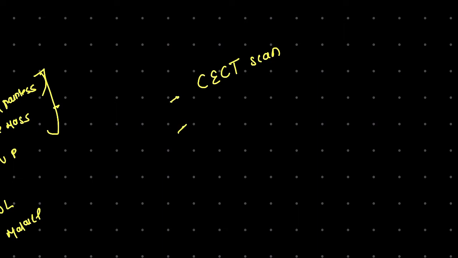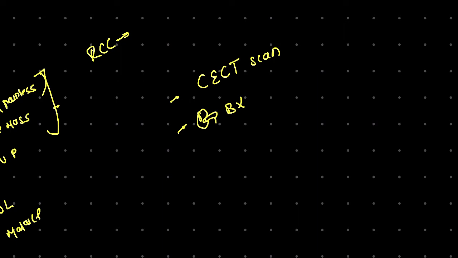Another thing we can do is renal biopsy. Our RCC is histologically an adenocarcinoma.